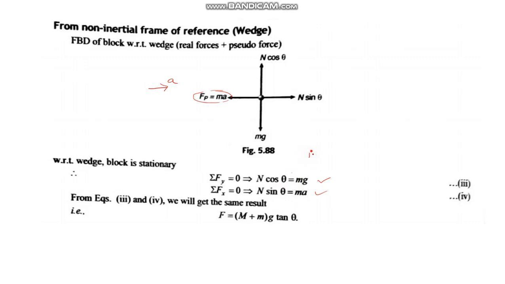Divide 4 by 3, you are going to get a is equal to g tan theta. And the formula was, you know that F is equal to M plus m into a, but a is equal to g tan theta. So by both methods, you are getting the same answer. Whichever method you are comfortable with, you should adopt that. But pseudo force helps solve the problem very quickly and very efficiently. Thank you.